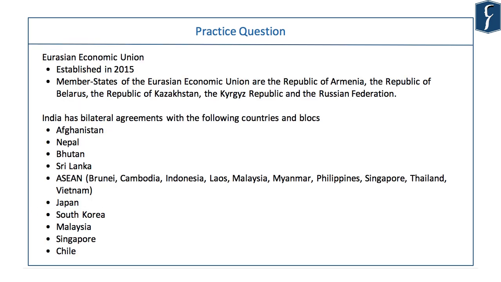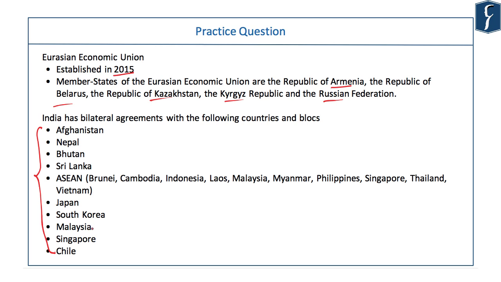Eurasian Economic Union, you must know, was established in 2015. And you must know the member countries, which include Armenia, Belarus, Kazakhstan, Kyrgyzstan, and Russia. This is an important list which you must be knowing. India has free trade agreement with Afghanistan, Nepal, Bhutan, Sri Lanka, ASEAN, Japan, South Korea.